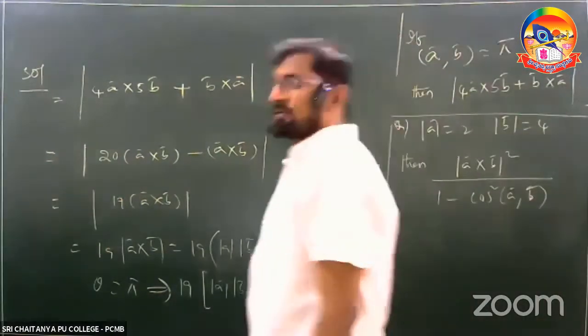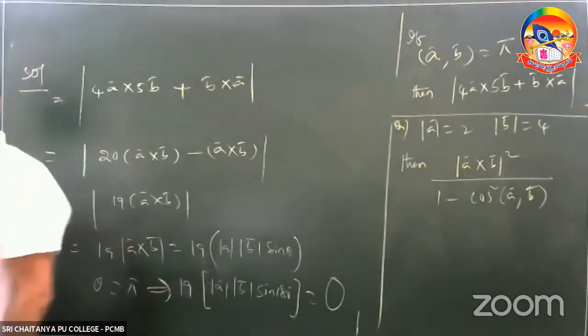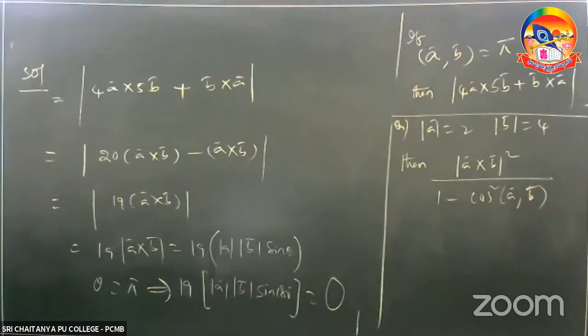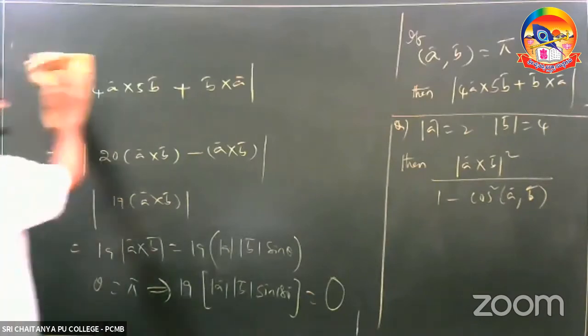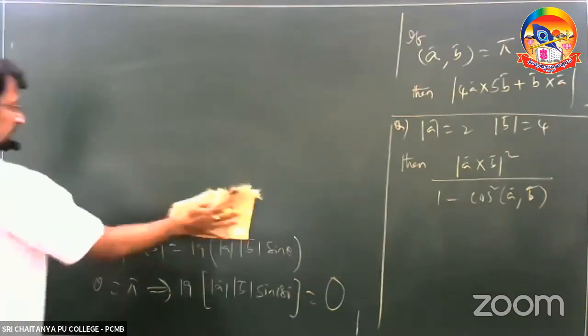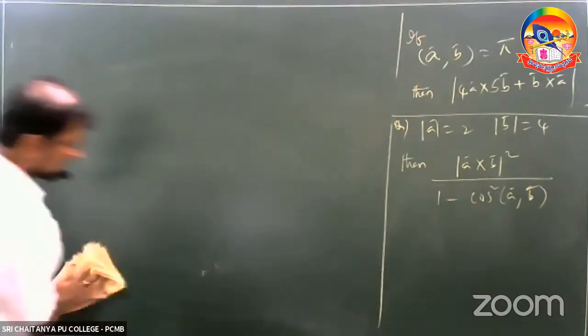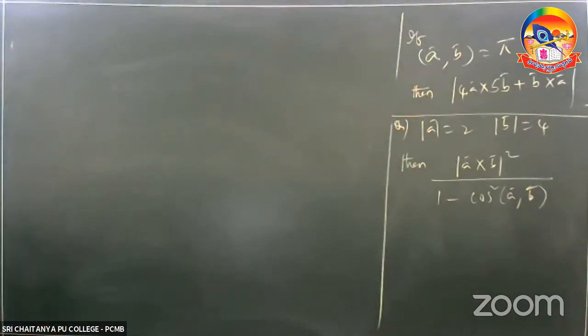Mod A is equal to 2, mod B is equal to 4. Then he asked us to find the value of the magnitude of A cross B whole square upon 1 minus cos square theta.